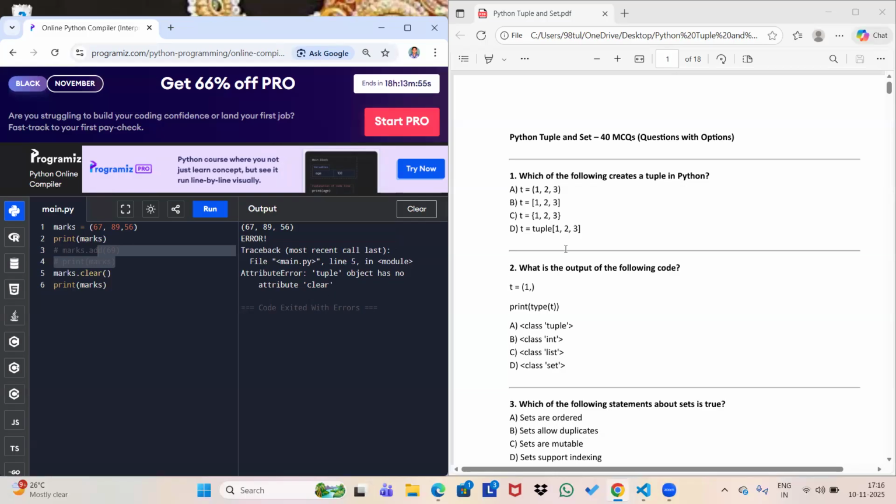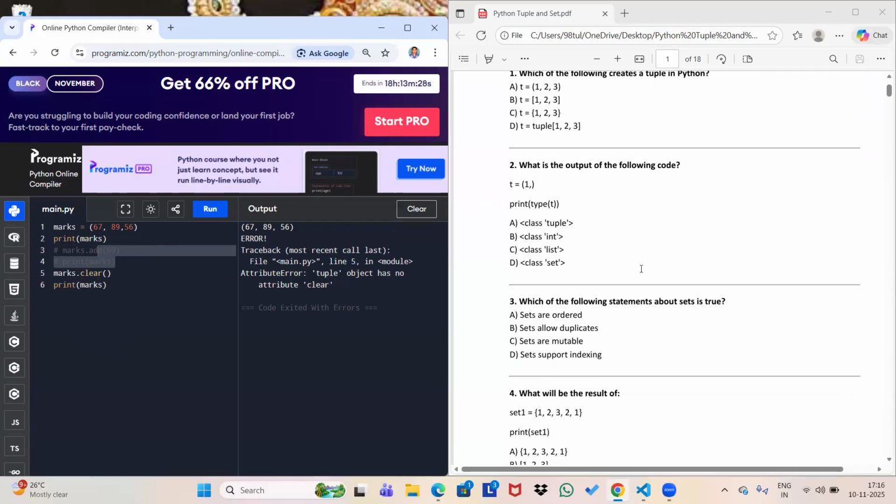Okay, so let's start with our first question. Which of the following creates a tuple in Python? So we have just discussed that it starts with parenthesis. The syntax would be parenthesis. So the answer will be one because only option A gives us the elements in parenthesis. So this would be our answer.